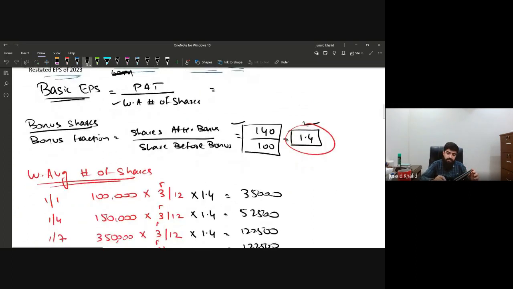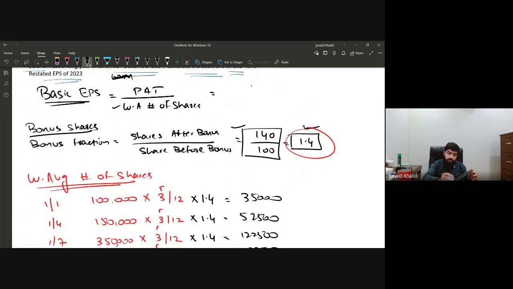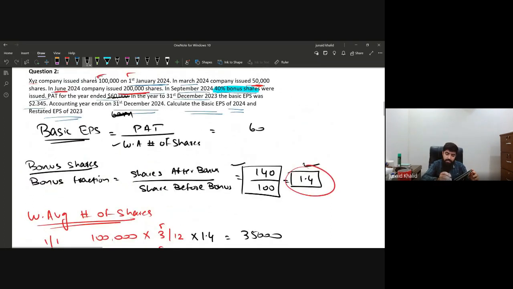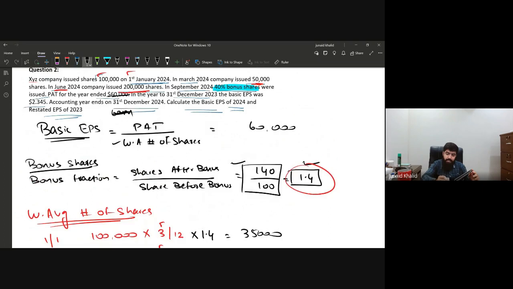So 60,000 is basically the profit after tax, and the weighted average number of shares is 332,500. So 60,000 divided by 332,500.